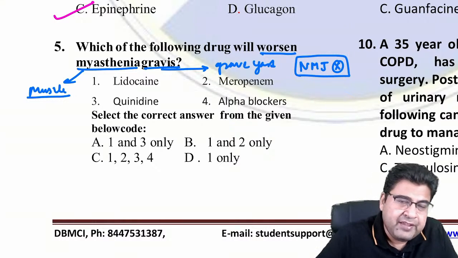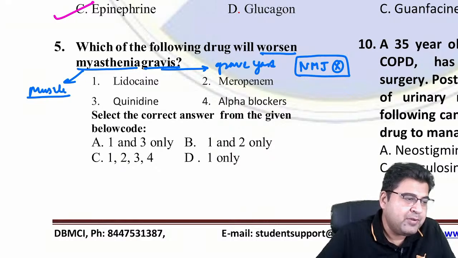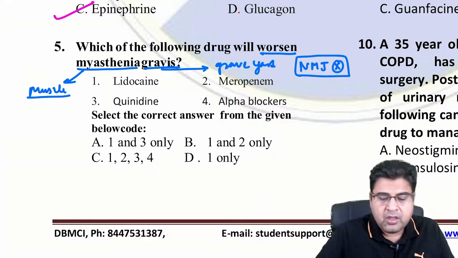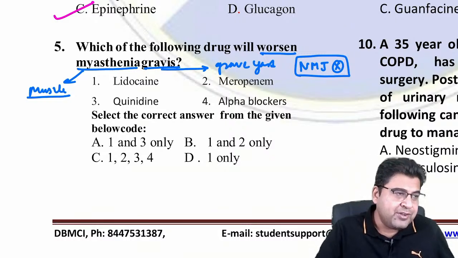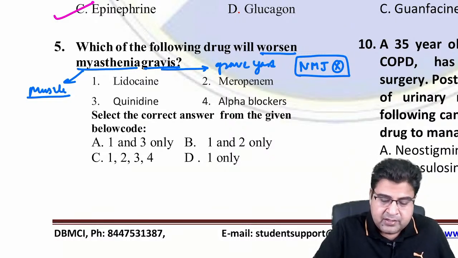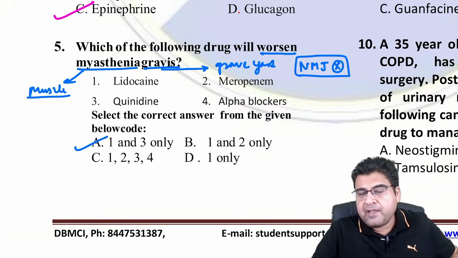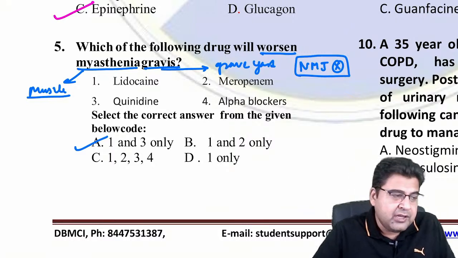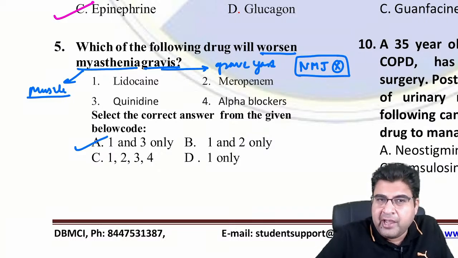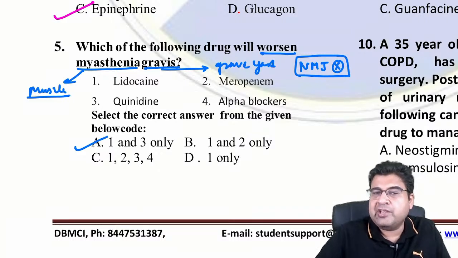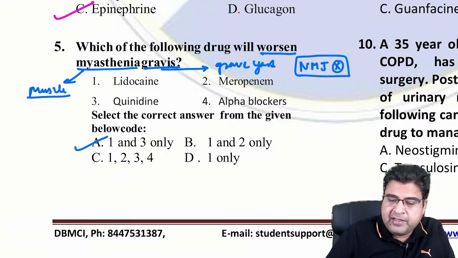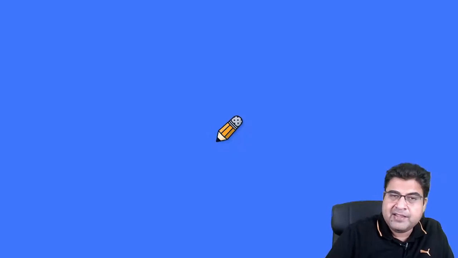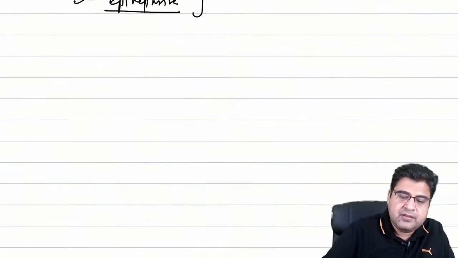So question number 5, what is the best answer? Yes, Dr. Soma Shubhra has given the correct answer. The answer is A, lidocaine and quinidine. Lidocaine and quinidine are two medicines which can worsen myasthenia gravis. So question number 5 is based on a condition, that is myasthenia gravis.